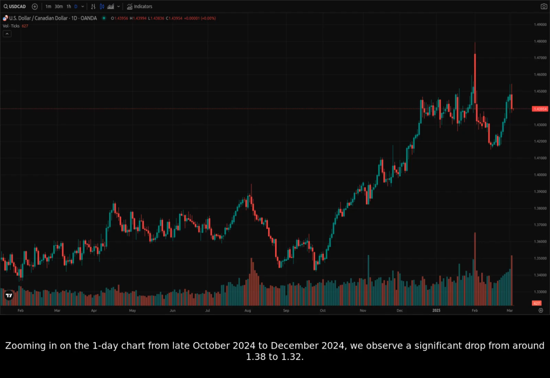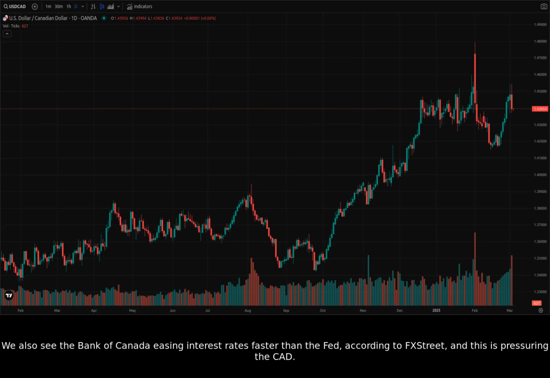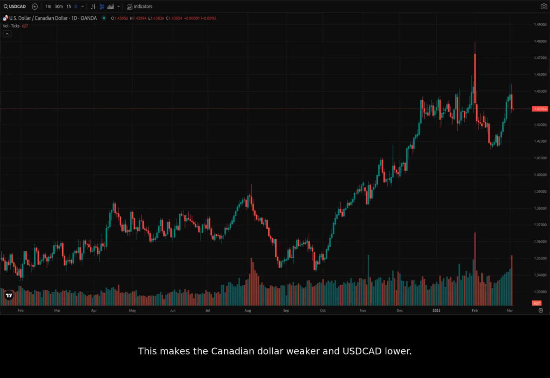Zooming in on the one-day chart from late October 2024 to December 2024, we observe a significant drop from around 1.38 to 1.32. This aligns with news that Canada's economy showed solid growth in Q4 2024, driven by strong domestic demand, and it had a strengthening effect against the US dollar. We also see the Bank of Canada easing interest rates faster than the Fed, according to FX Street, and this is pressuring the CAD. This makes the Canadian dollar weaker and USDCAD lower.